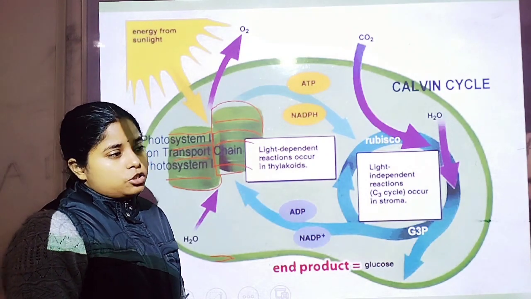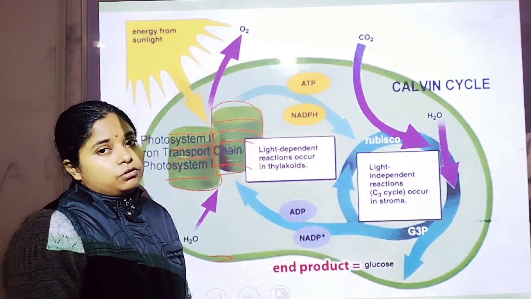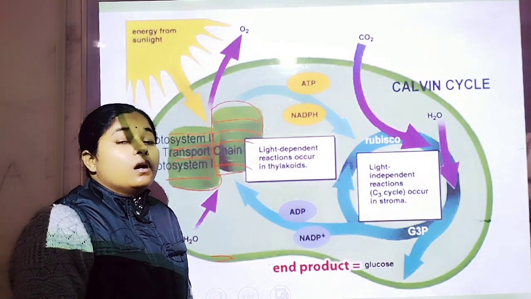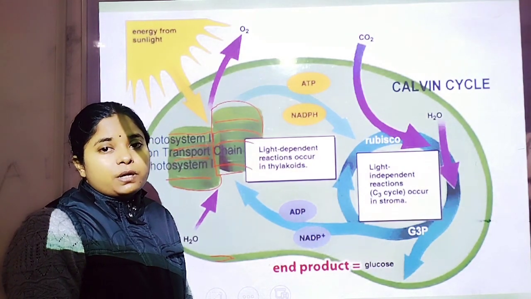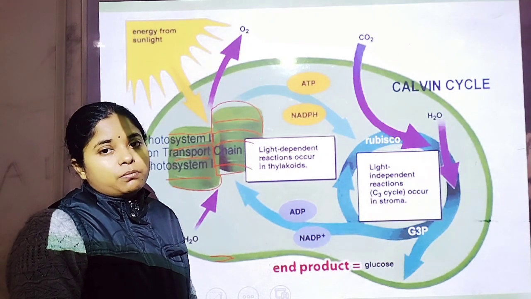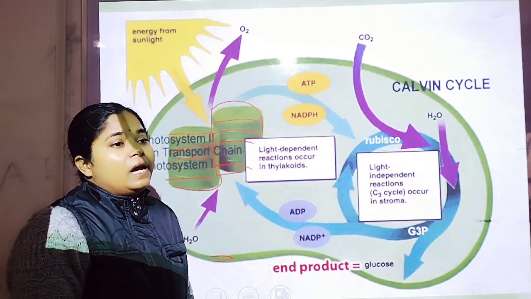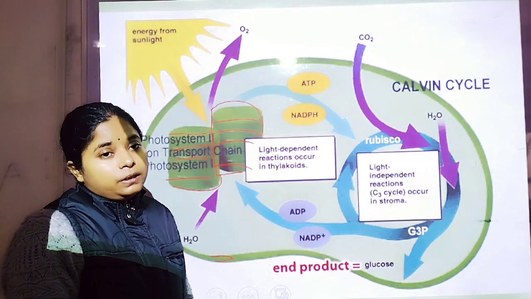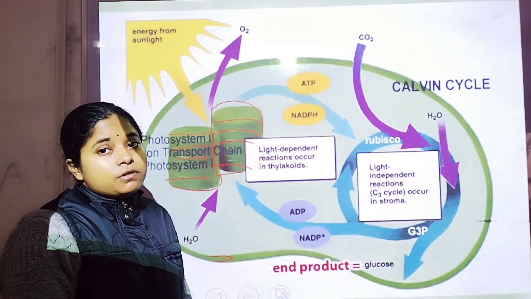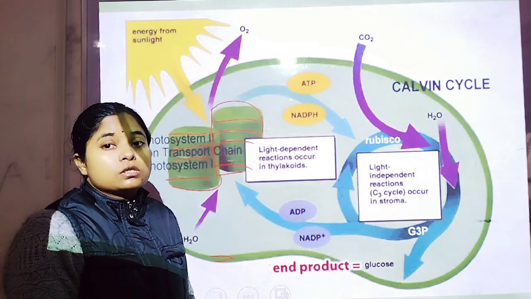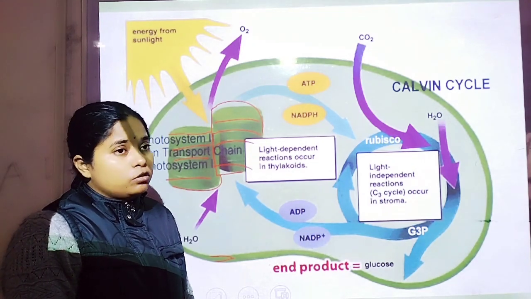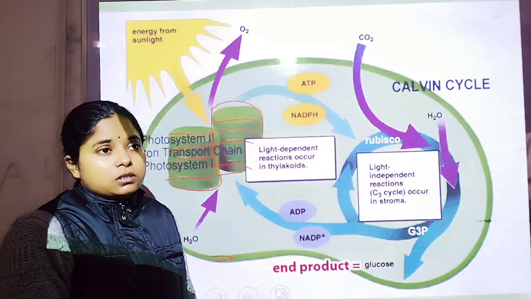That's why the reaction center chlorophyll a is surrounded by accessory pigments. The light passes through the accessory pigments to the reaction center, and an electron is emitted from the atomic nucleus to an orbit, which is accepted by the electron acceptor present on photosystem second, which absorbs light of 680 nanometer.